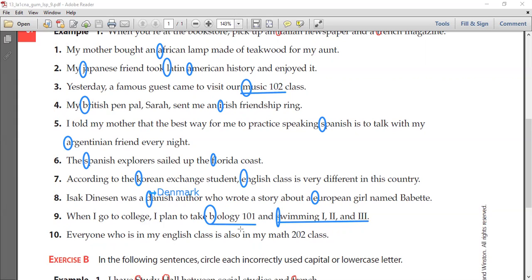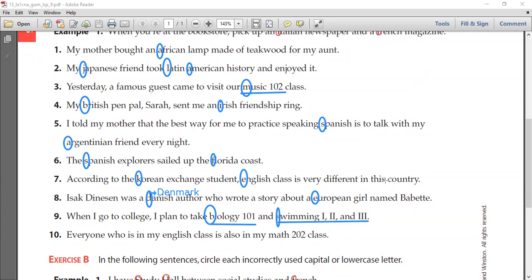Do we need to capitalize college, Tala? Yes or no? No. Why not? Why don't we capitalize college? Because it's not a language. Exactly. And it's also a common noun. Remember, college is common. If I remove the word college and put, for example, Rutgers University, or the American University in Cairo, then I can capitalize it because it's the name of an actual university or institution. But the word college, just like the word mall and hotel, is a common noun.